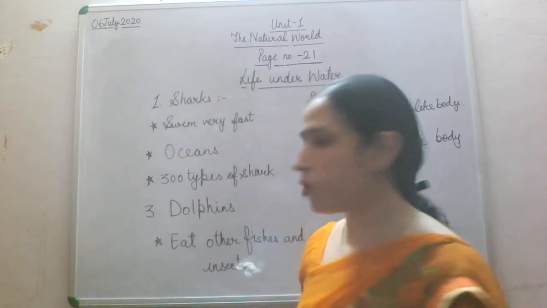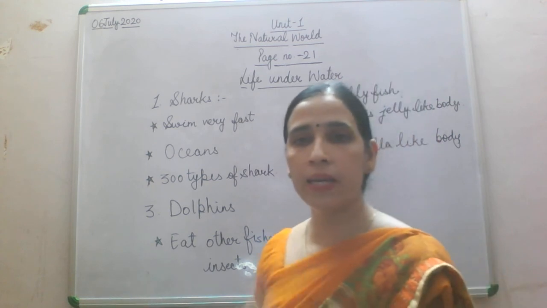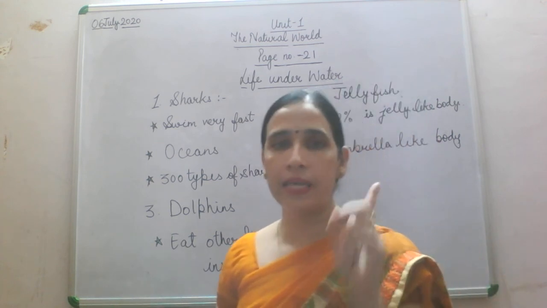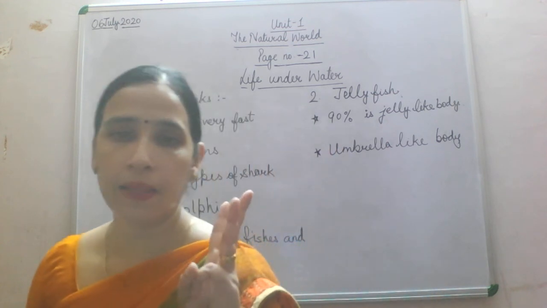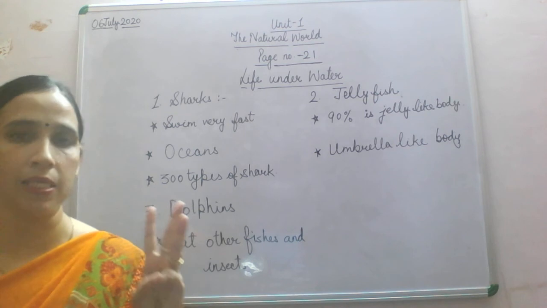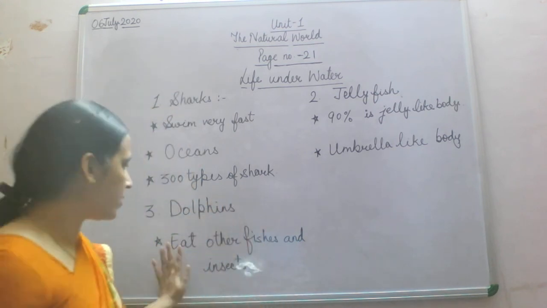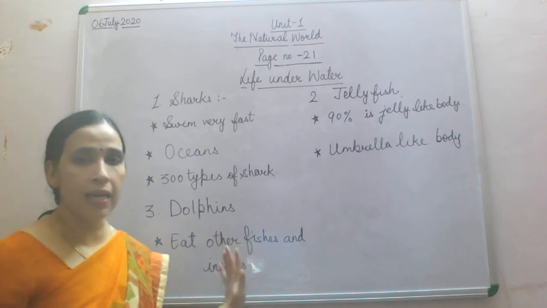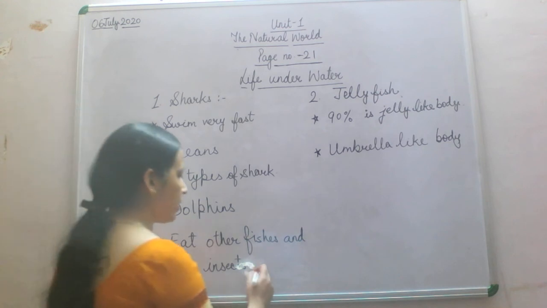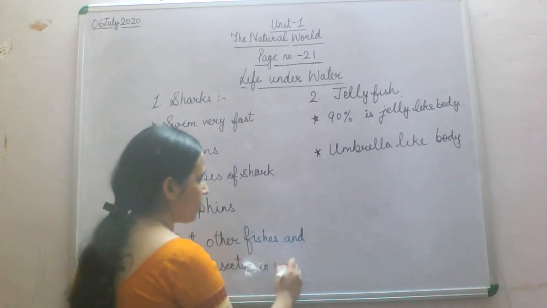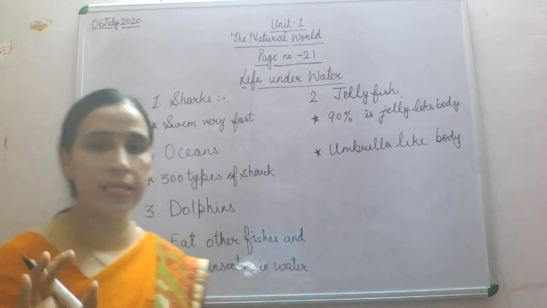What you have to remember? You have to remember only one quality of dolphins. The rest also you will remember, that they are known for their intelligence, friendliness, and playfulness to humans. Fine. These three you will remember. After that you will remember this: they eat other fishes and insects or sea animals in the water. Whichever insects and fishes are present inside the water, they are eating that only.